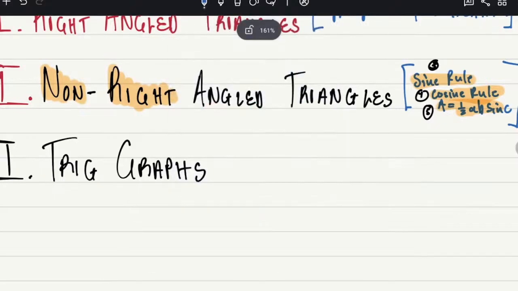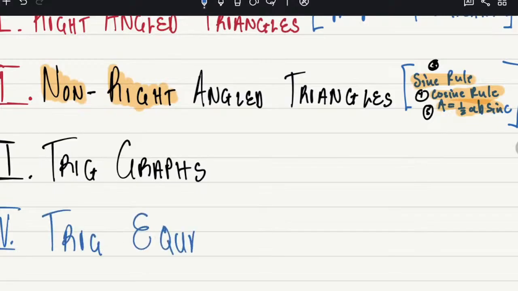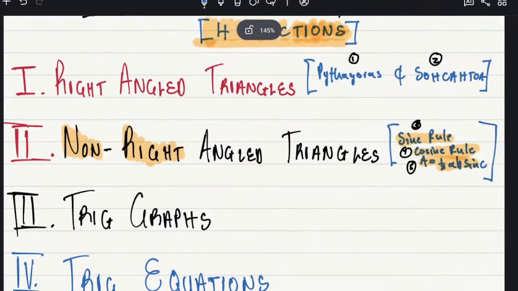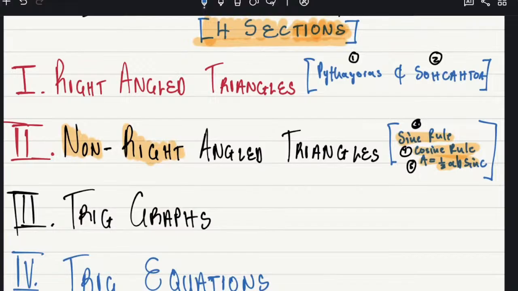Okay. Then you go to the fourth area, which is going to be trig equations. Trig equations. Then you are done with this. Okay, Alex? Yes, sir. If you do these 4, I promise you, you are done with trig. You just have to do these 4 and you say, bring it on.